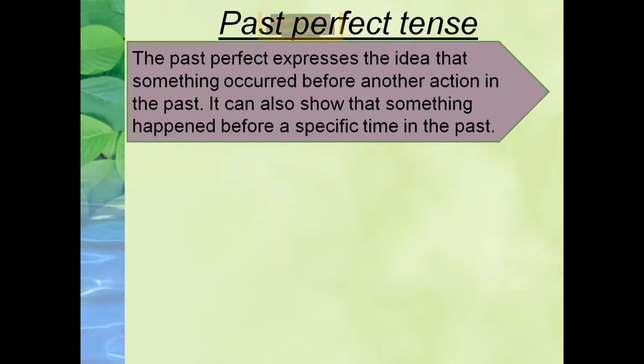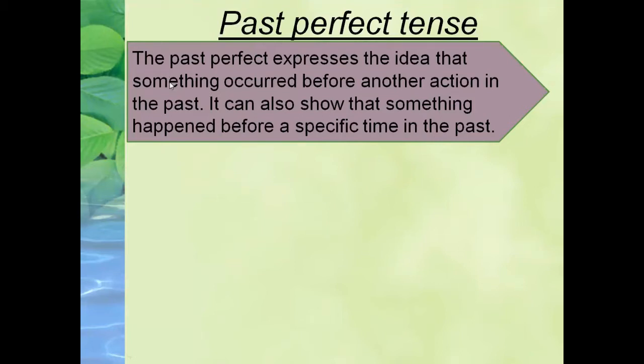In past perfect tense it can show something happened before a specific time in the past. It also shows the time in which some action happened. Do you understand that?